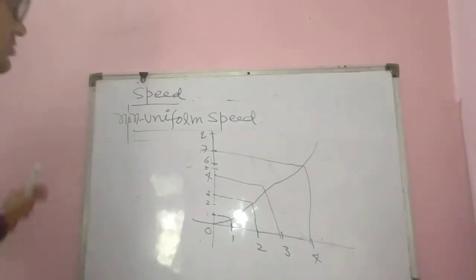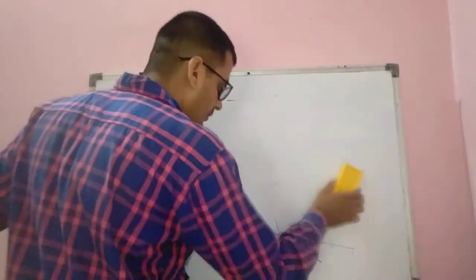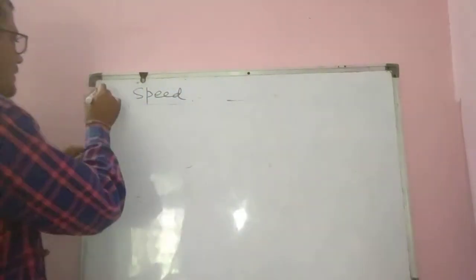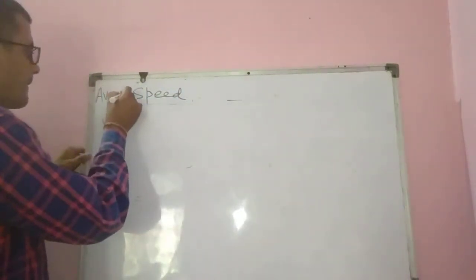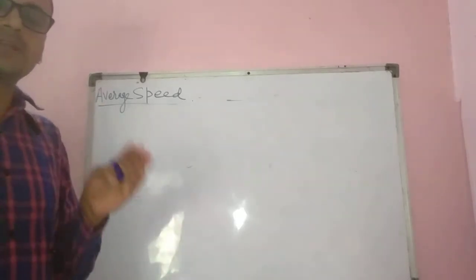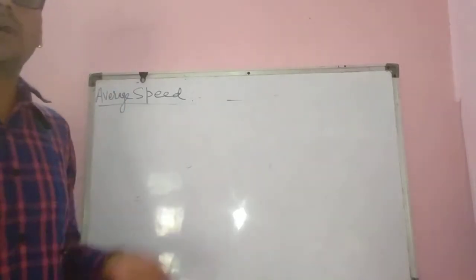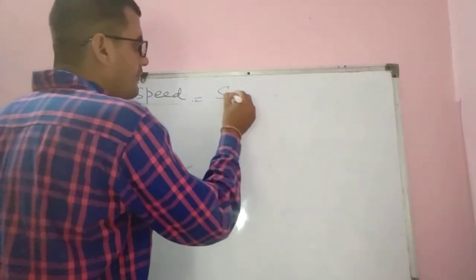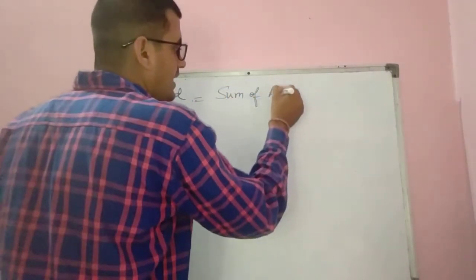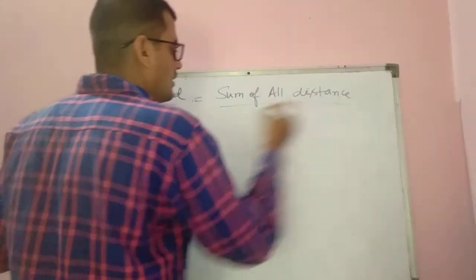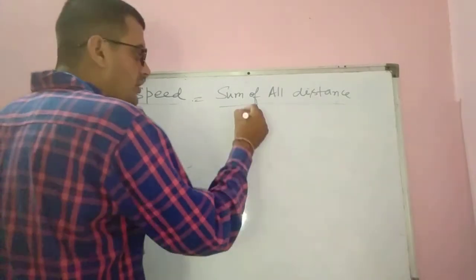Okay student, next one is the average speed. So beta, what is the average speed? Average speed is the total distance traveled by the body to the total time taken. Average speed equal to sum of all distance to the sum of all time, or total time.